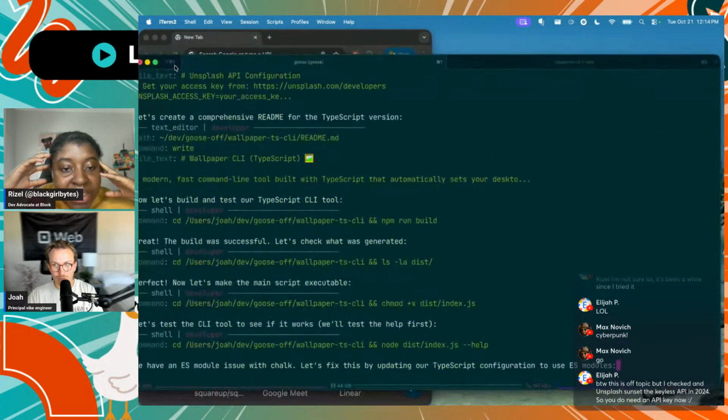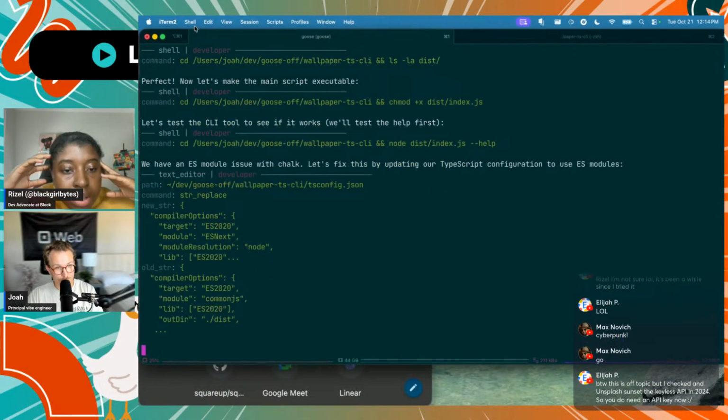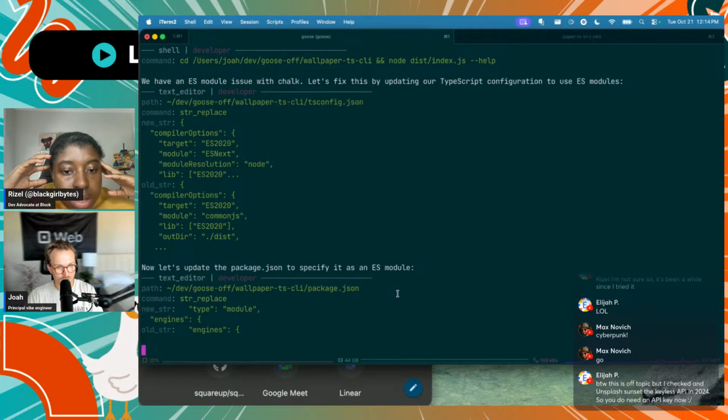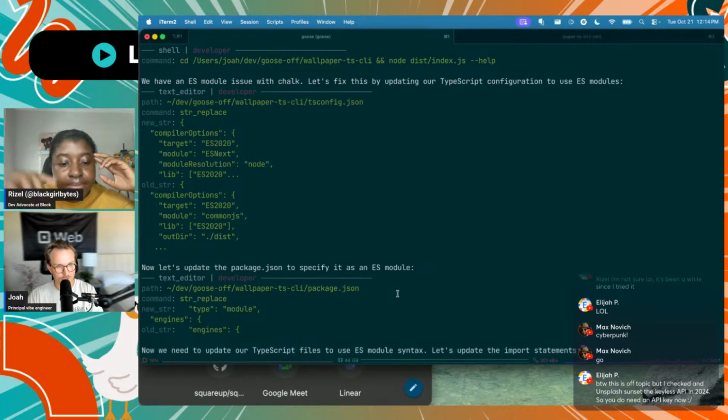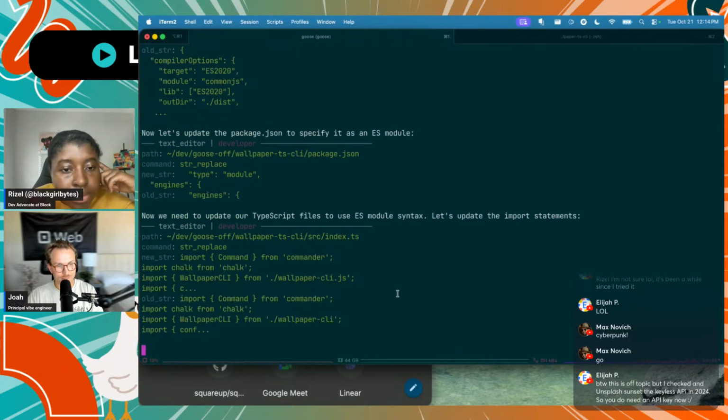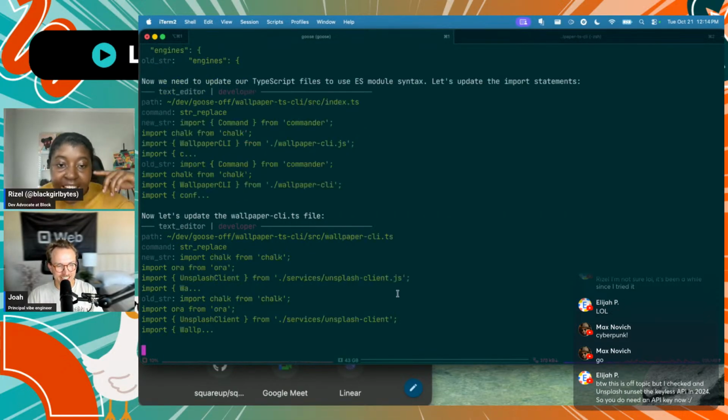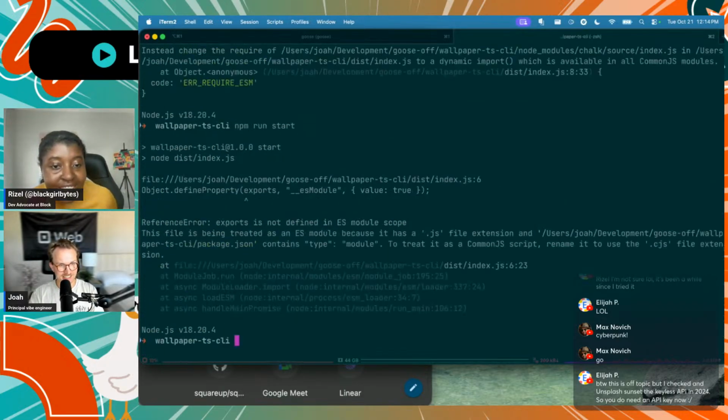Oh wait, oh no. Issue with chalk, updating the config, specifying it as an ES module. I don't know. This doesn't look hopeful for me. I'm holding out hope for you. It's always in the last minute. All right. You got this. Or Goose got this. That's right.